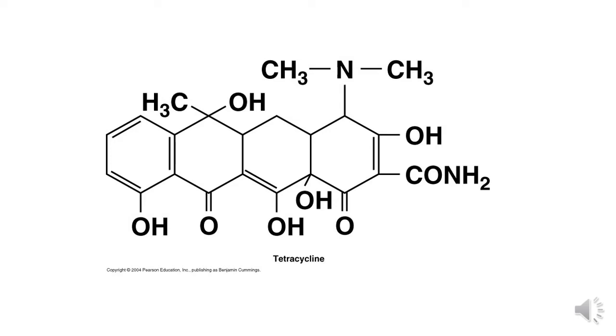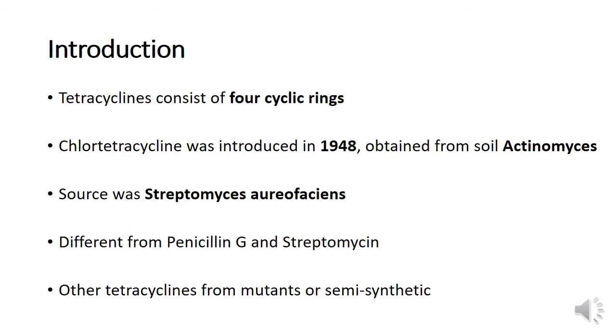So, this picture shows the nucleus of tetracyclines. As you can see, there are 4 cyclic rings, because of which these compounds are known as tetracyclines. The first tetracycline was introduced as chlortetracycline in 1948. It was obtained from soil actinomycetes. The source was Streptomyces aureofaciens, the name given because of the golden yellow color of these colonies.